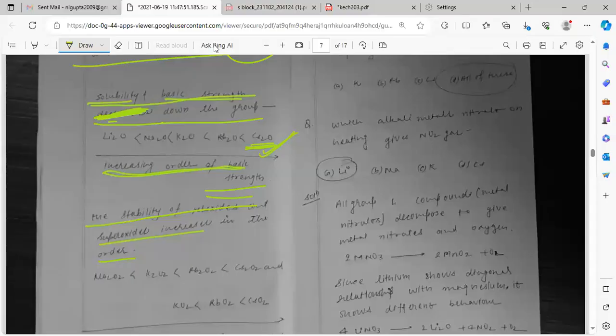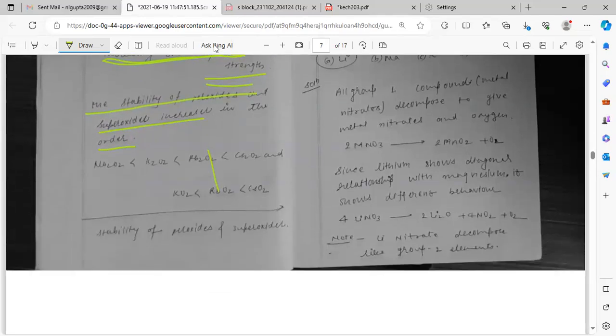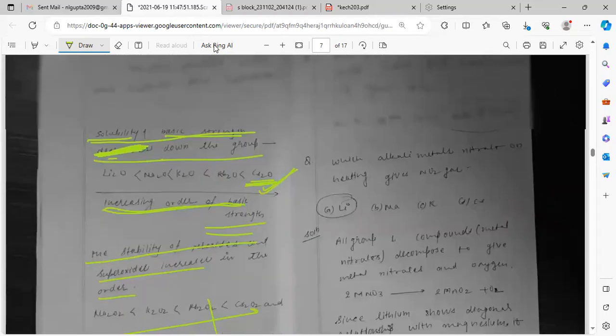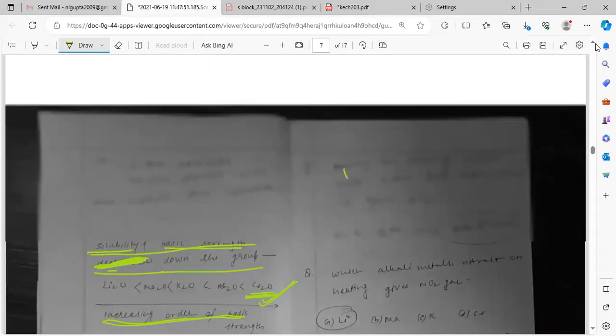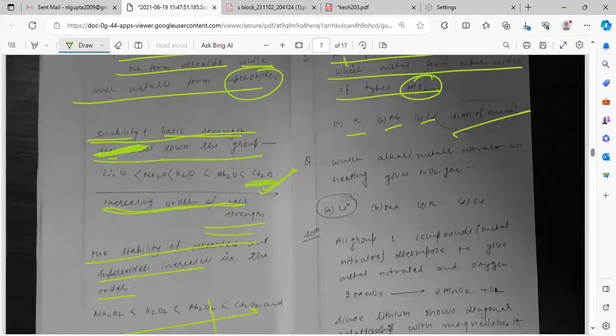These are the points. The stability of peroxide and superoxide increases, not decreases. These all increase. Next question: among the following metals, which metal forms the superoxide of the type MO2? Potassium, rubidium, cesium all form the superoxide. Only lithium forms monoxide, sodium forms monoxide and peroxide, and the others form superoxide.